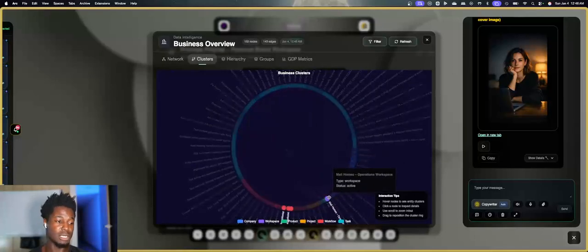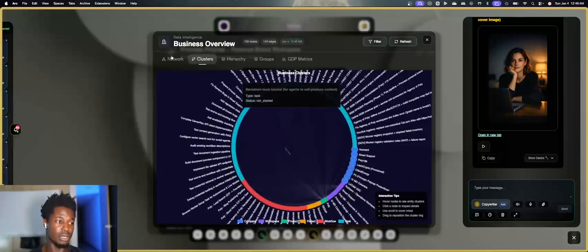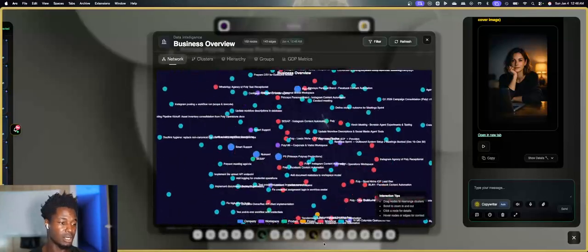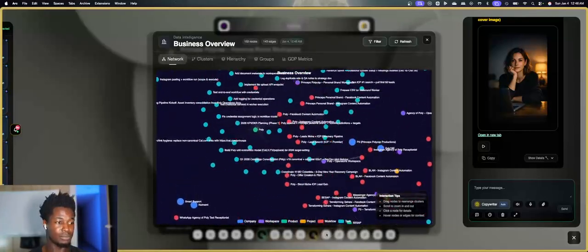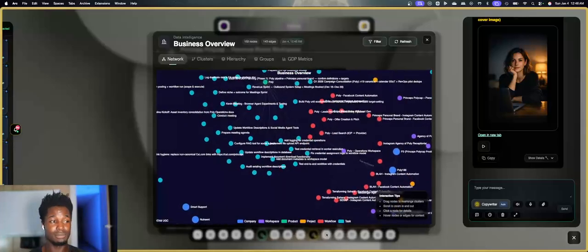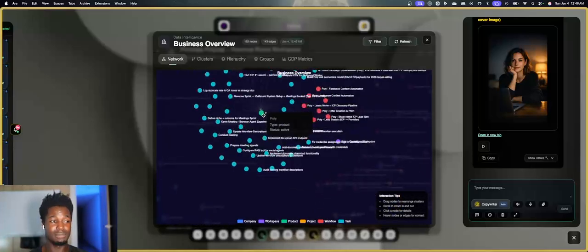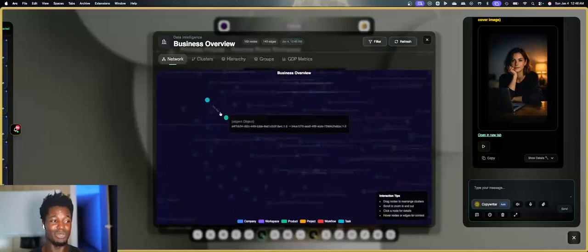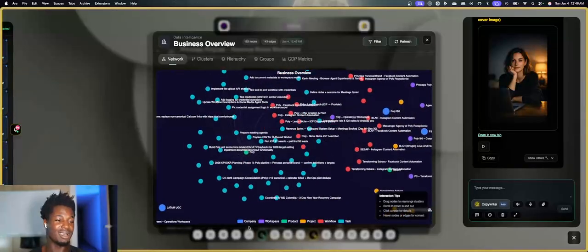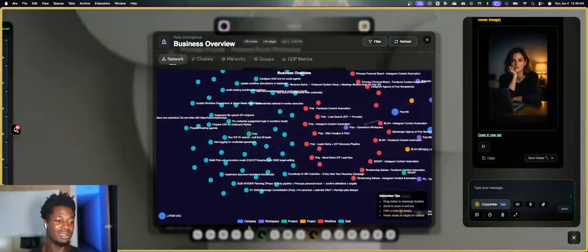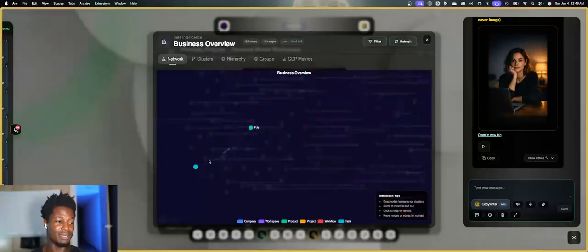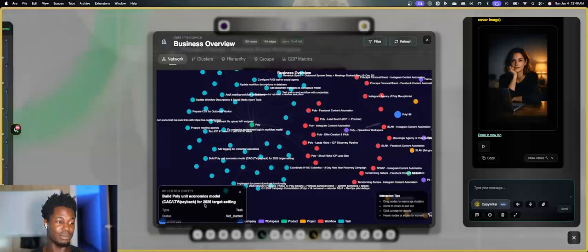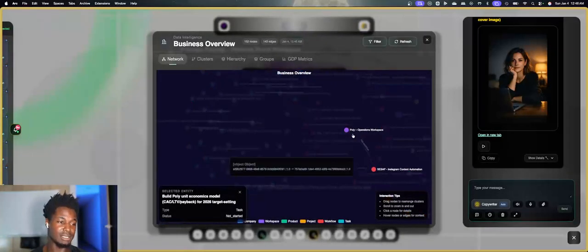Yeah, so this one is actually just a graph that shows you how your data is related, how your data is connected. That's Polly, bro. If you click any of these, it will zoom in and give you a bit more information. It'll show you tasks and different things like that.